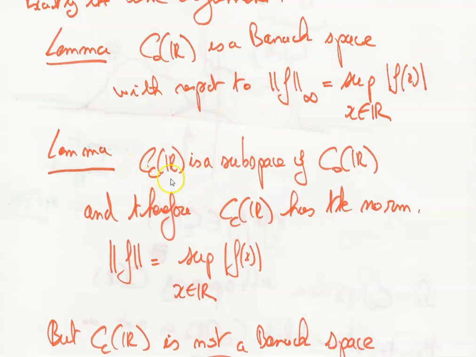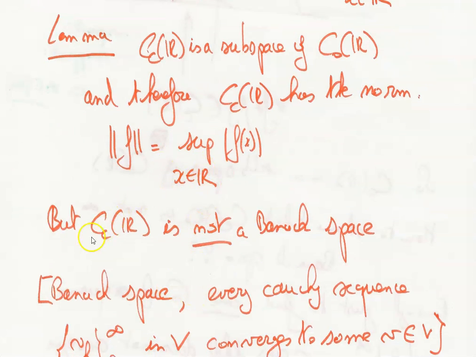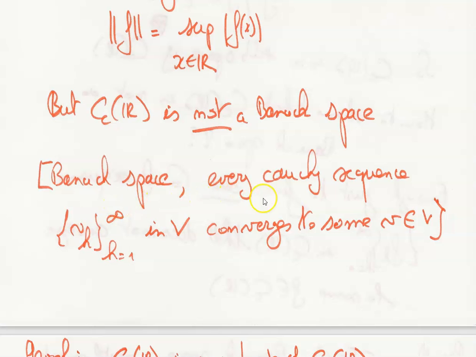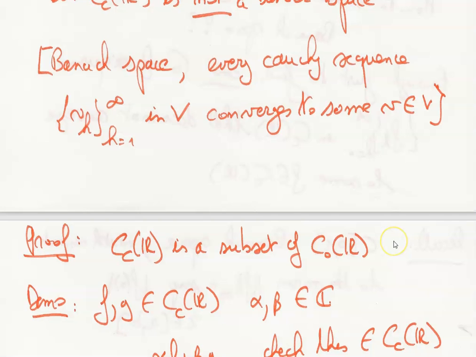So another lemma: CC of R is a subspace of C0 of R, and therefore CC of R has the norm of f equal to the sup of the absolute value of f(x) for x describing R, the real line. But CC of R is not a Banach space. Indeed, in a Banach space, every Cauchy sequence, the sequence Vk for k from 1 to infinity, if Vk is a Cauchy sequence in V, converges to some vector V in the vector space.